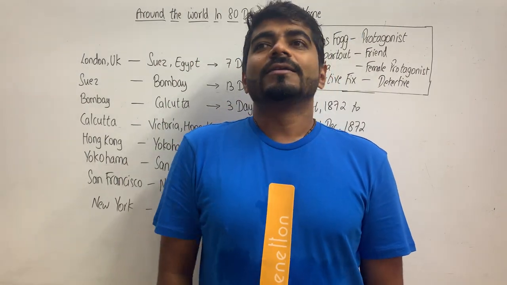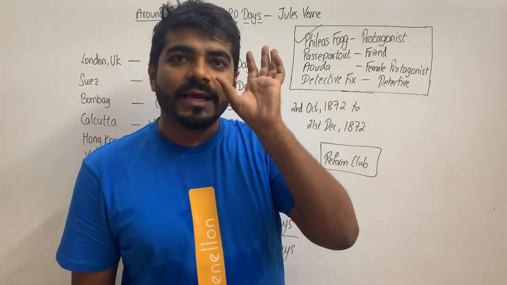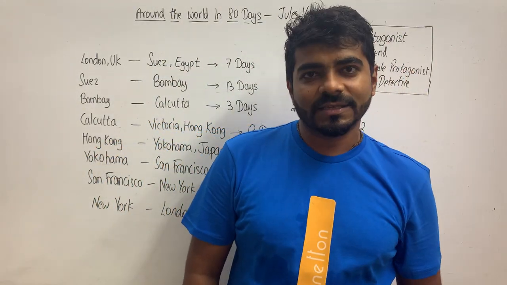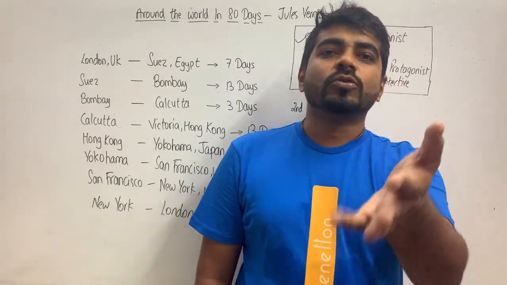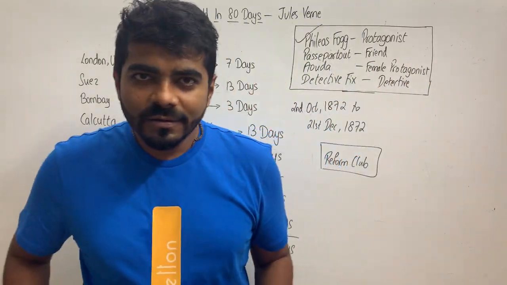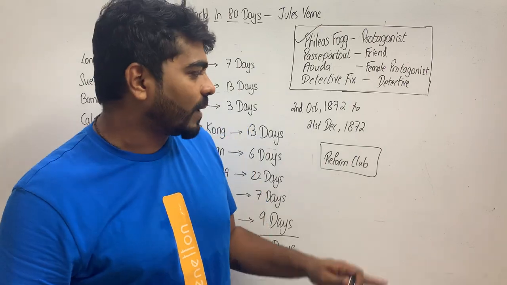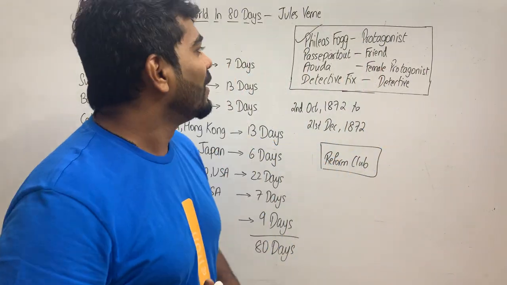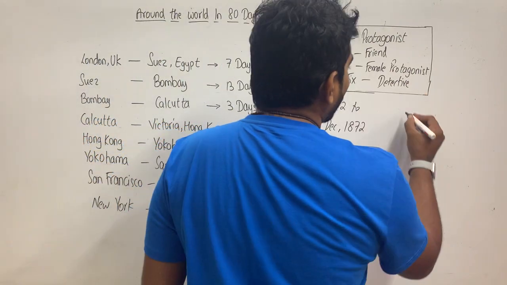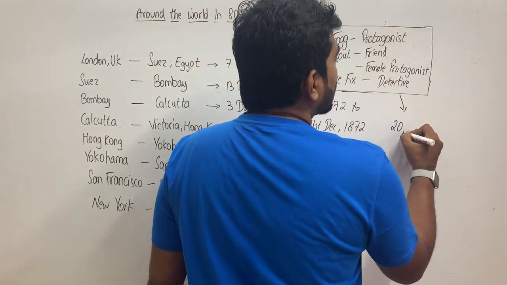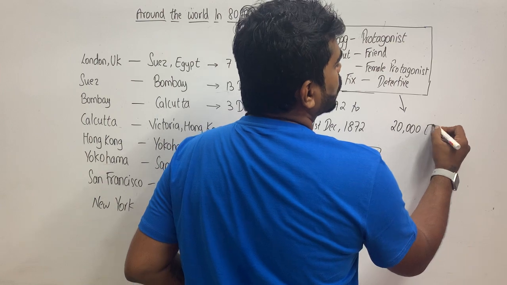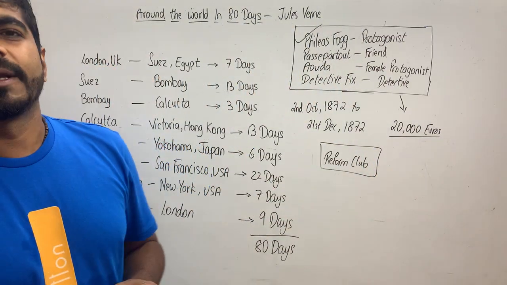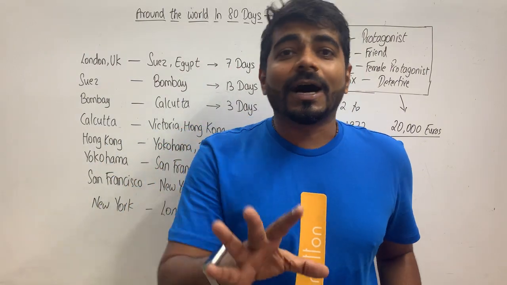What is the bet? The bet is Phileas Fogg says, I'll go around the world in 80 days, I'll return exactly after 80 days. And if I do that, we'll bet some money. Okay, some means a big lot of money because Reform Club hai, lot of people, lot of money. So they decide, बाद में, the challenge is 20,000 euros. Euros or pounds or something like that. So this is the amount at stake.